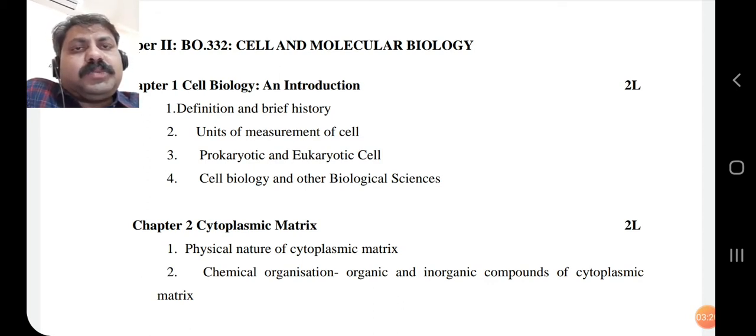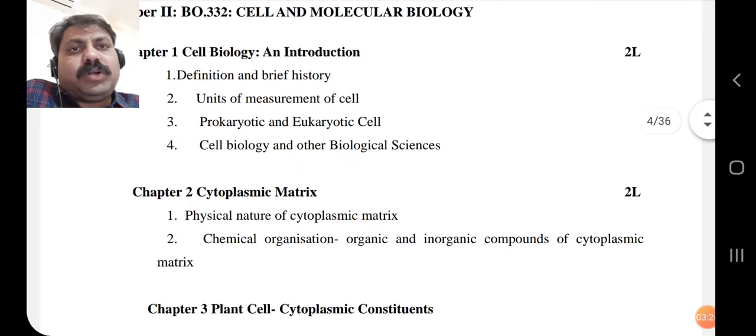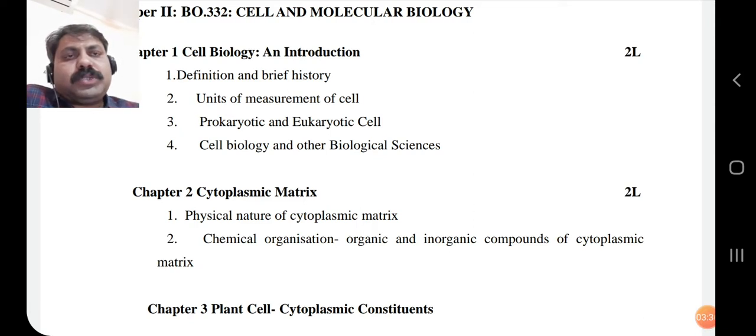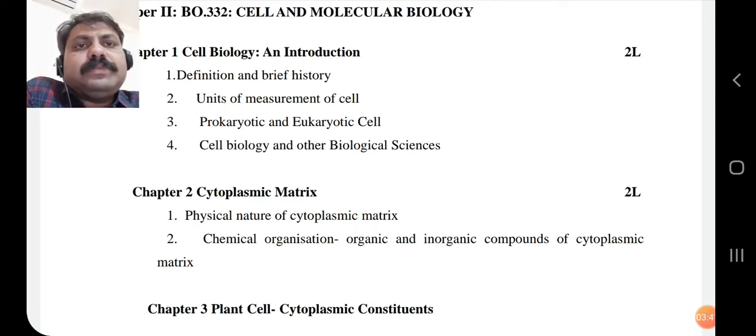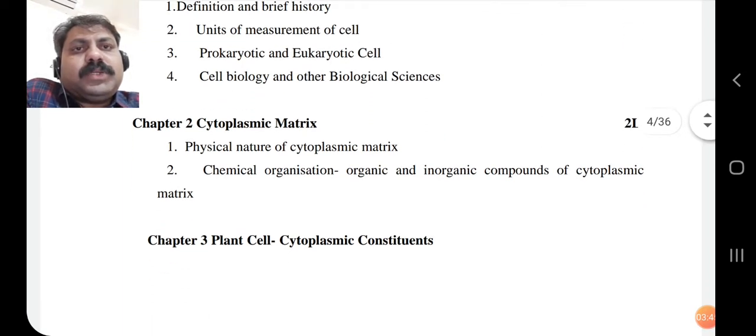So the cell is important for knowing the plants, the organs, the leaves, stems, roots, all the parts. And the metabolic processes take place in all the parts, or basically in the cell, which we are going to study in this paper in general. This chapter just touches on the outline of cell biology and other biological sciences.